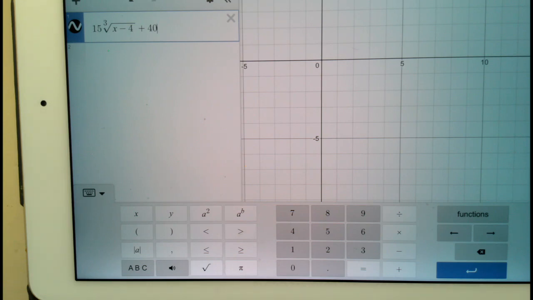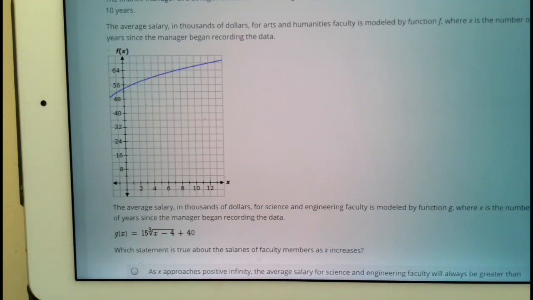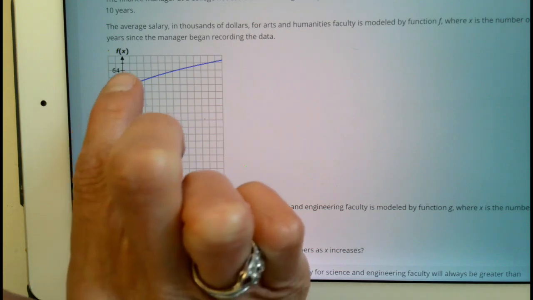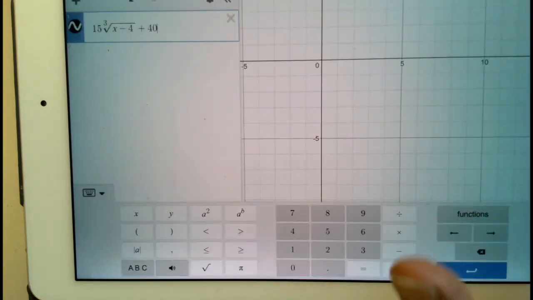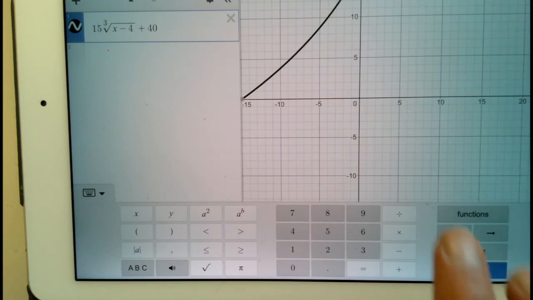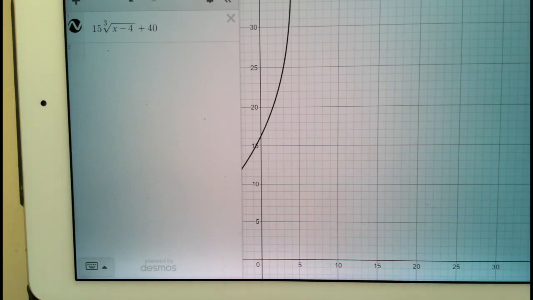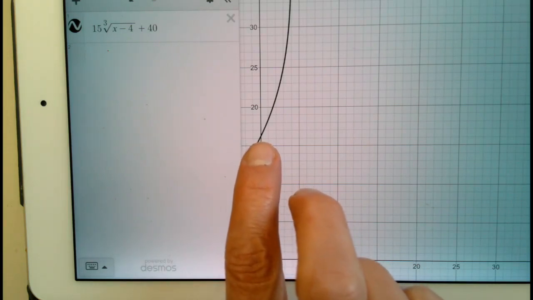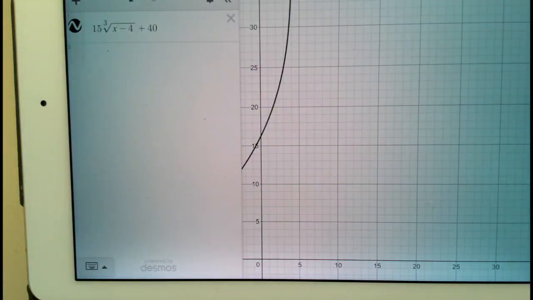And we can't really see this, but what we're looking at here again is the two pictures. When we look at this graph, it's slowly increasing over time for the arts and the humanities. When we hit the minus sign and start seeing our picture here, really what we're looking at is from time 0 here, which is the y-intercept. We are going up very, very quickly in this particular graph.